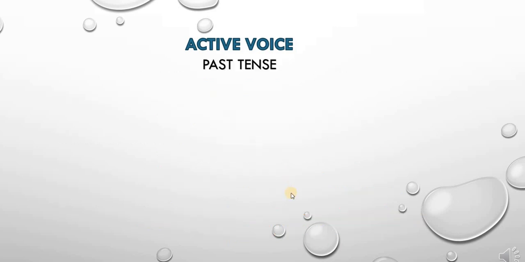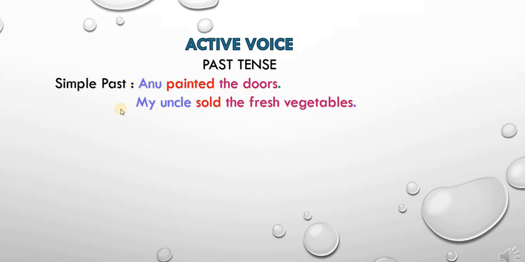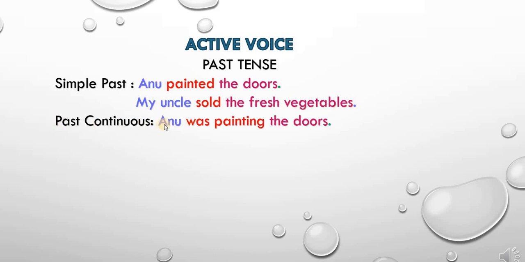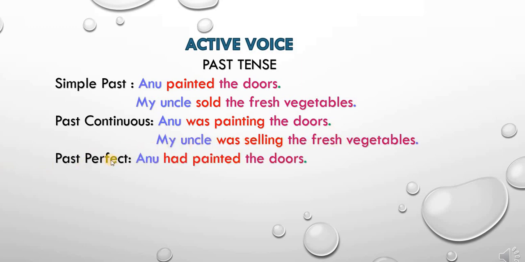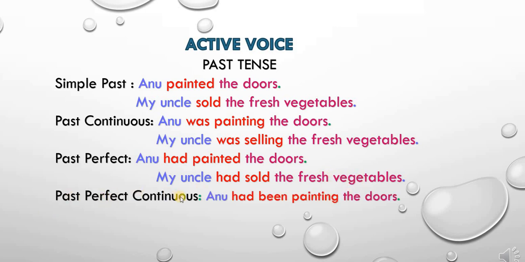Now we'll see past tense sentences. Simple past: Anu painted the doors. My uncle sold the fresh vegetables. Past continuous: Anu was painting the doors. My uncle was selling the fresh vegetables. Past perfect: Anu had painted the doors. My uncle had sold the fresh vegetables. Past perfect continuous: Anu had been painting the doors. My uncle had been selling the fresh vegetables.